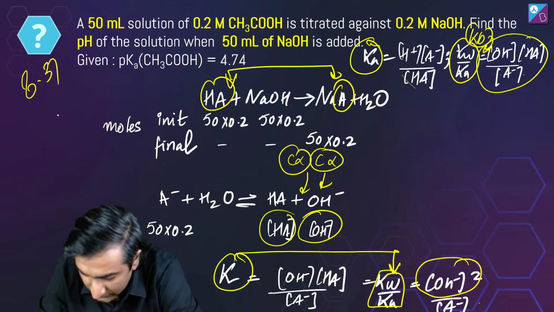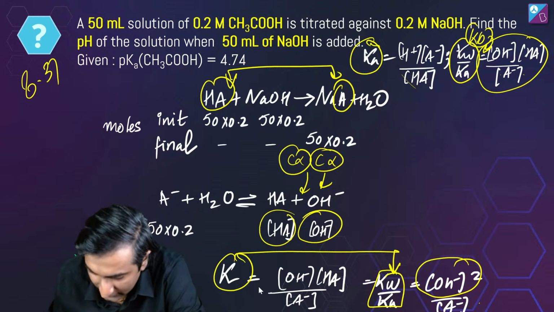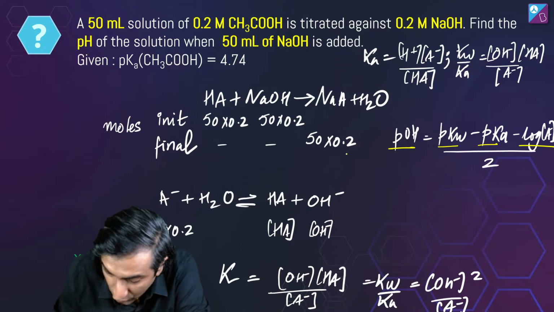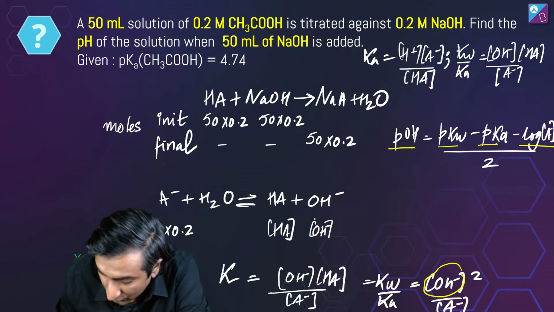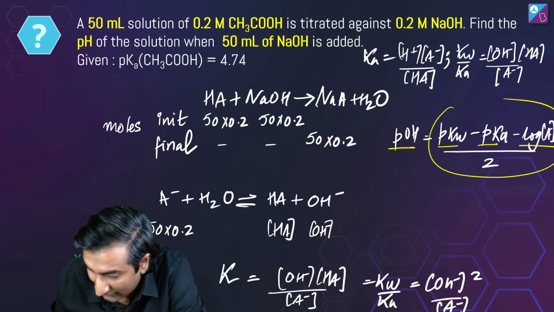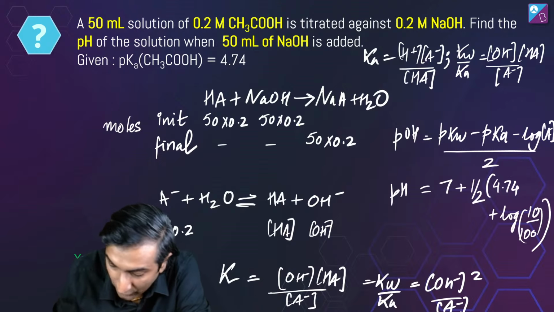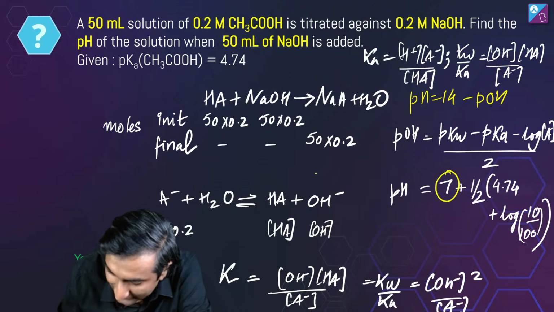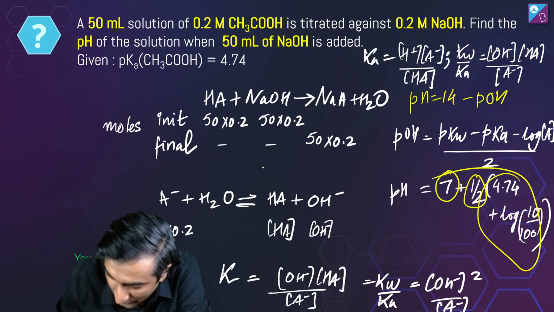Let's see. Once you do this part, pOH is pKw minus pKa minus log of A minus, divided by 2. Why by 2? Because I have OH minus whole square here. Take negative log everywhere, you get this. This, by the way, is that expression. And pH is going to be 14 minus pOH. That is why 7 comes here, why half comes, and why this whole equation comes.